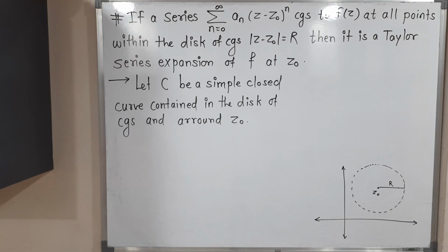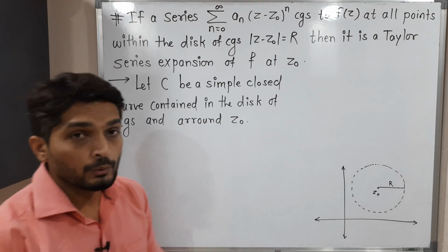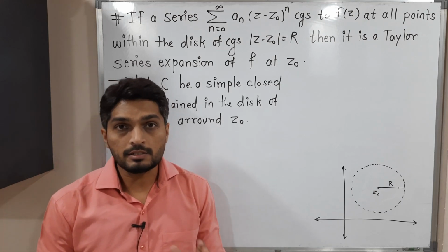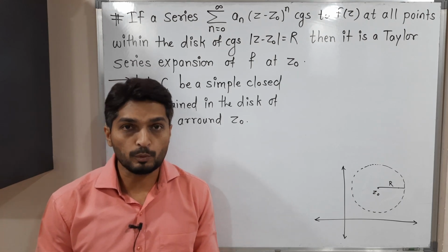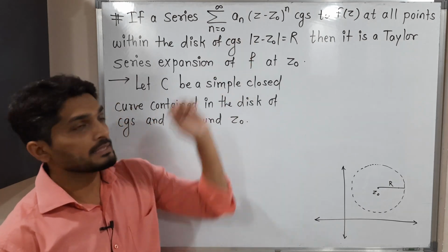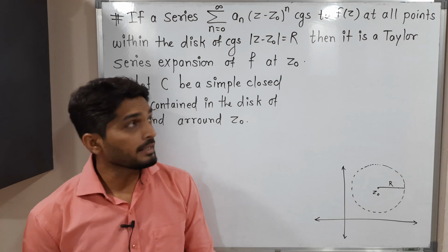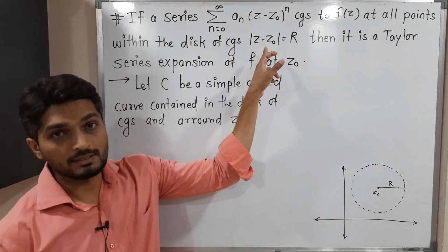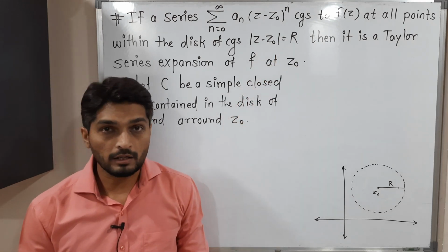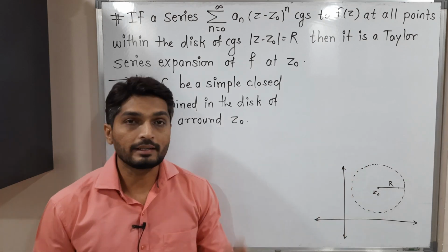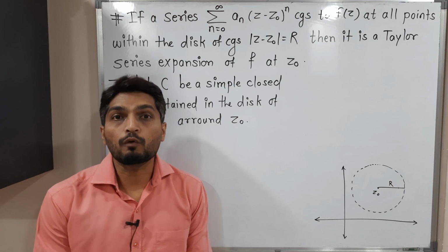Hi everyone, in this video we are going to discuss uniqueness of Taylor series expansion. So let us try to understand the statement first and then we will discuss its proof. So we have this power series summation a_n (z minus z naught) raised to n. It has some disk of convergence |z minus z naught| equal to r. That means a circle we have with center z naught and radius r. It is a disk of convergence.